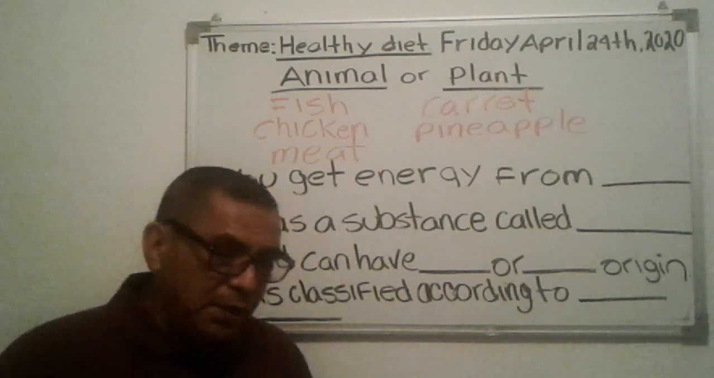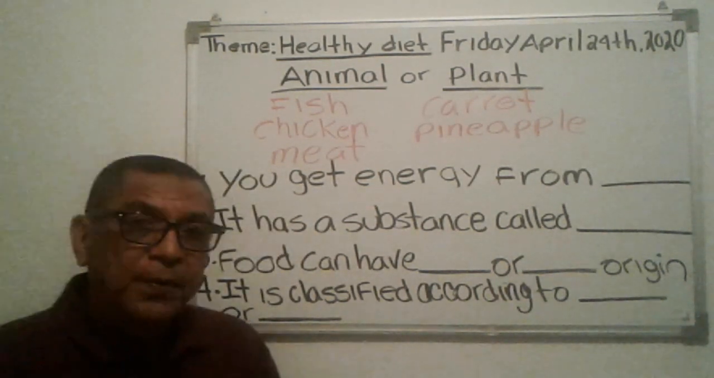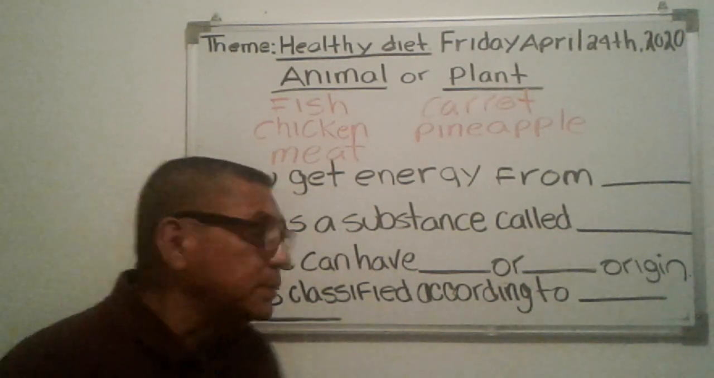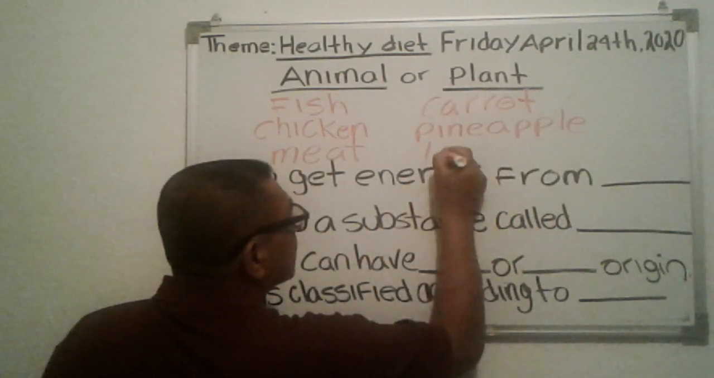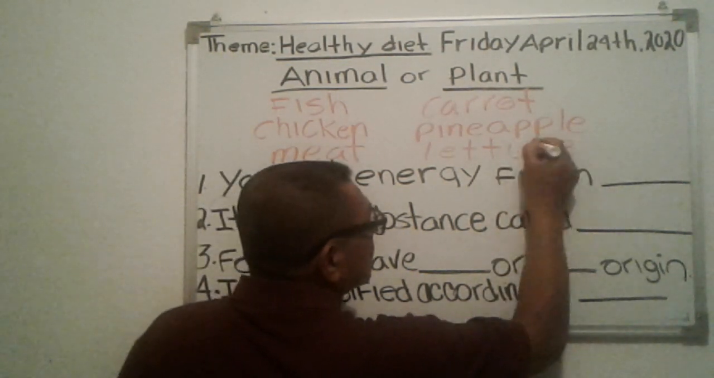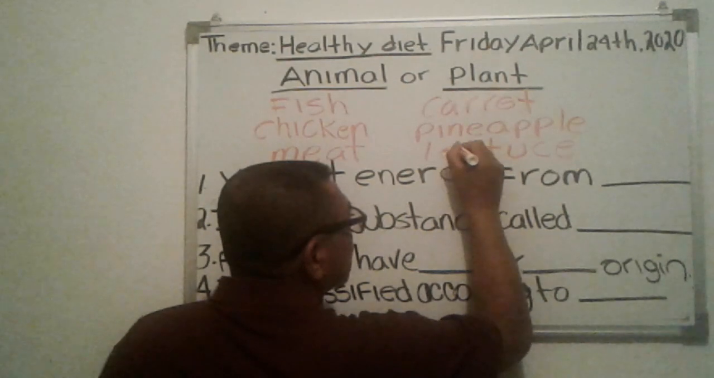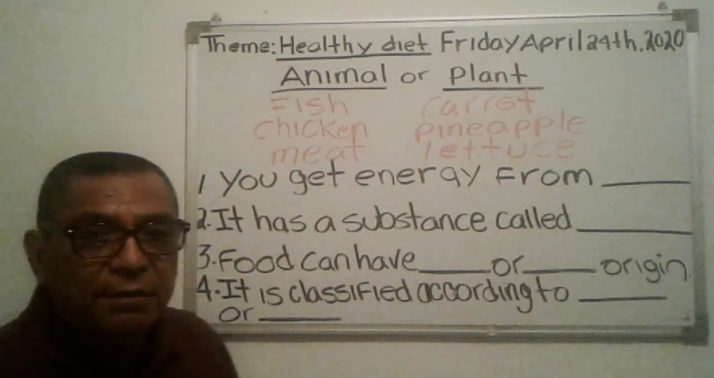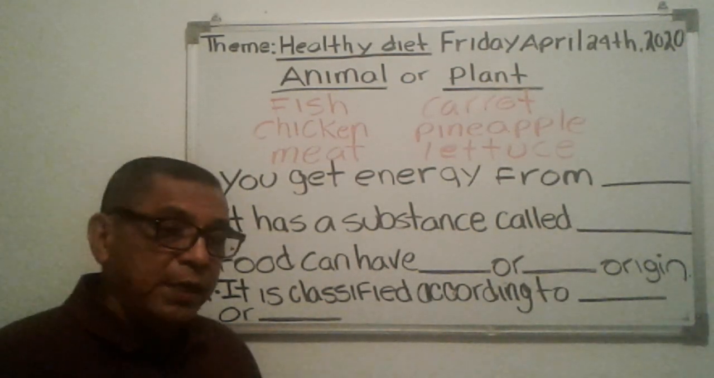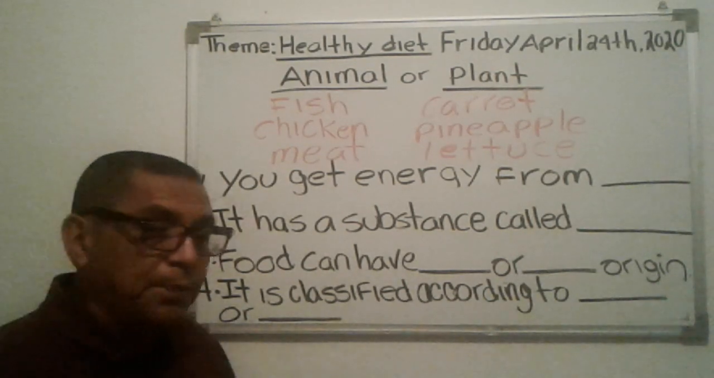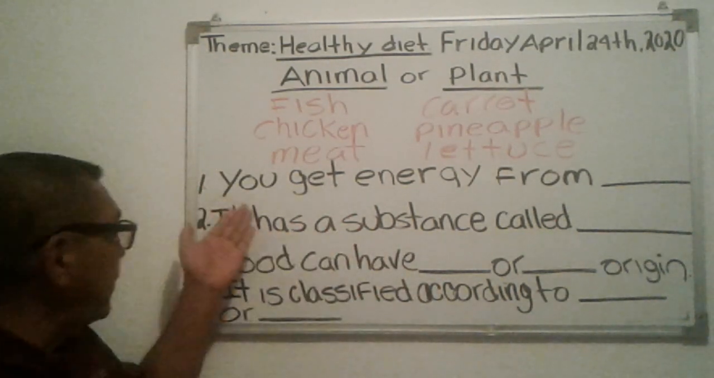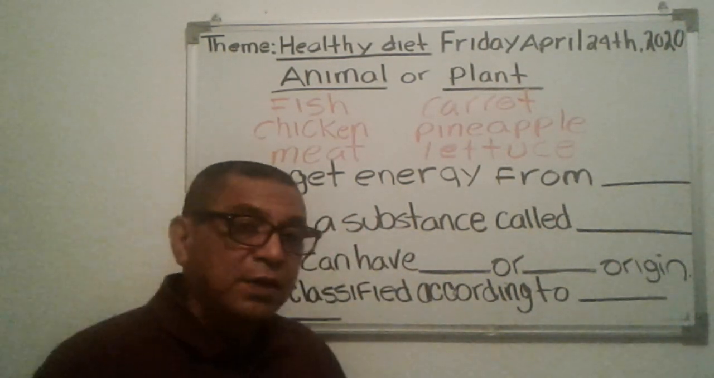It could be a vegetable, could be fruit. What about lettuce? Okay, so lettuce comes from plant. All right, so now that we know that the food that we eat either comes from animal or plant, let's also look at that food. For example, we have four sentences here that we have to complete.